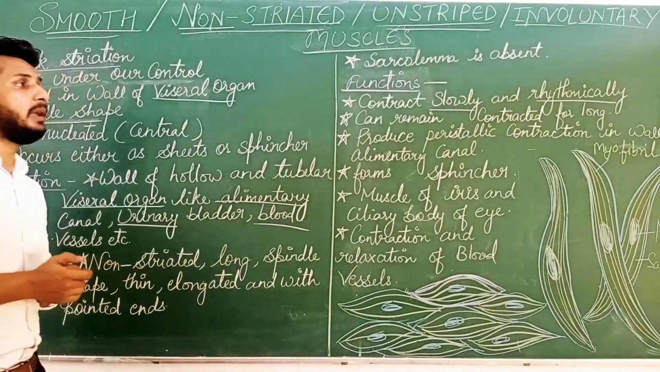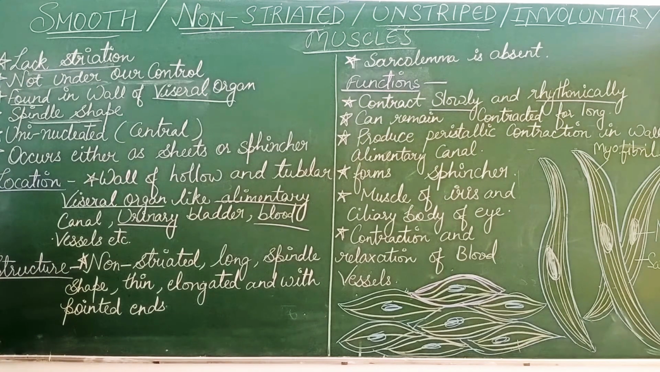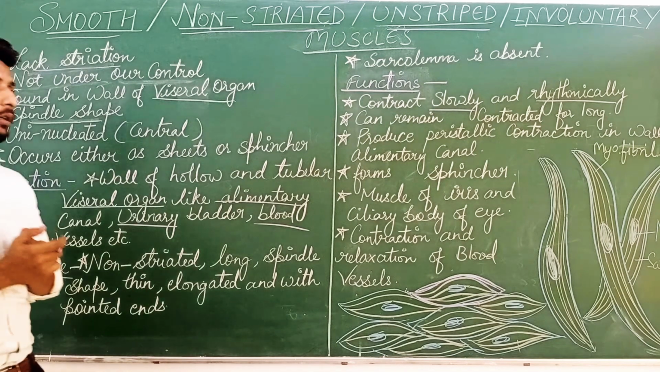Next, they can remain contracted for long, unlike striated muscles. Striated muscles cannot remain contracted for long, but smooth muscles can remain contracted for long.